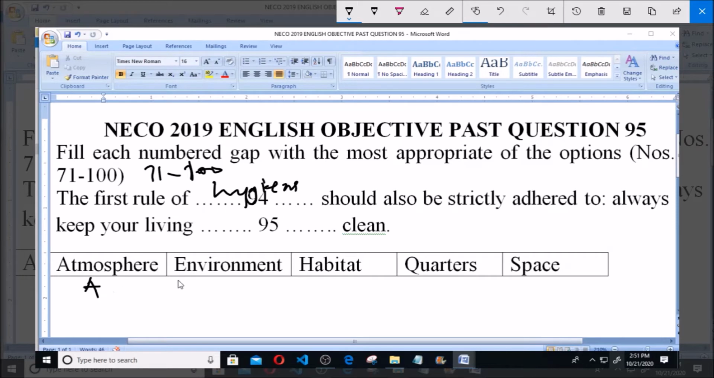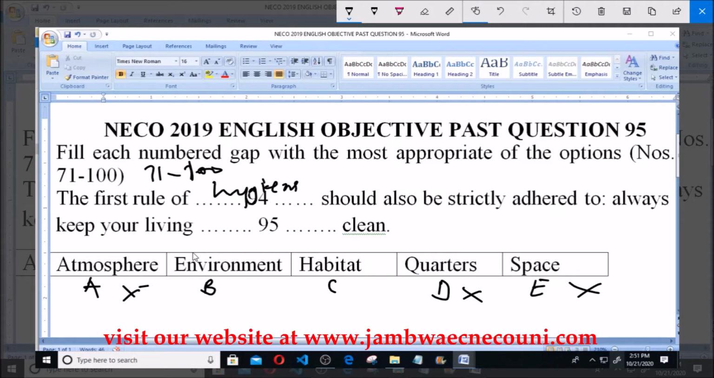A. Atmosphere. B. Environment. C. Habitats. D. Quarters. E. Space. You cannot talk of space. Space is another concept entirely on its own. Then quarters cannot function in this expression because quarters is more of a division or something. Then we cannot talk of atmosphere. Atmosphere is synonymous to space or air. Then environment or habitat.